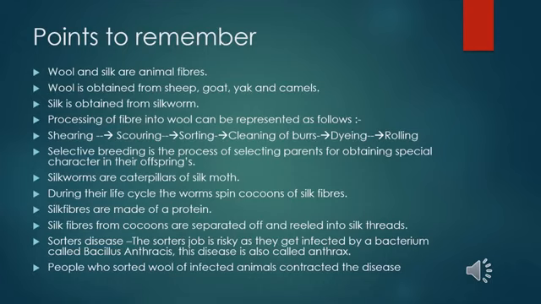This disease is got by the person who sorts the wool of infected animals. If the animal is infected and the person is sorting that wool, then he may contract this disease. So this disease is called sorter's disease, and the other name for this disease is anthrax. This is the occupational hazard which the people face in that industry.